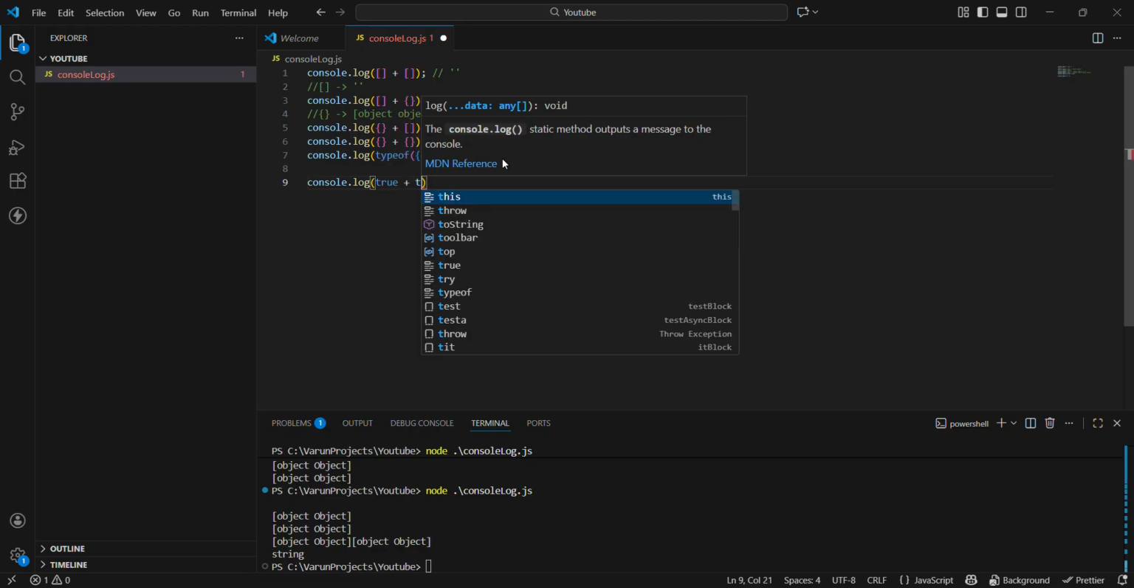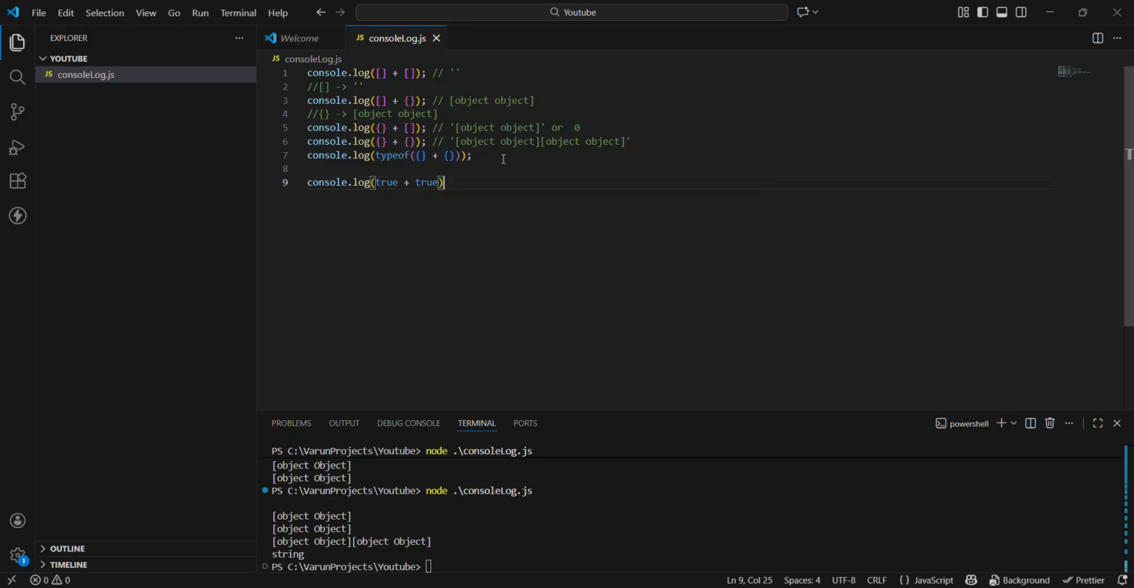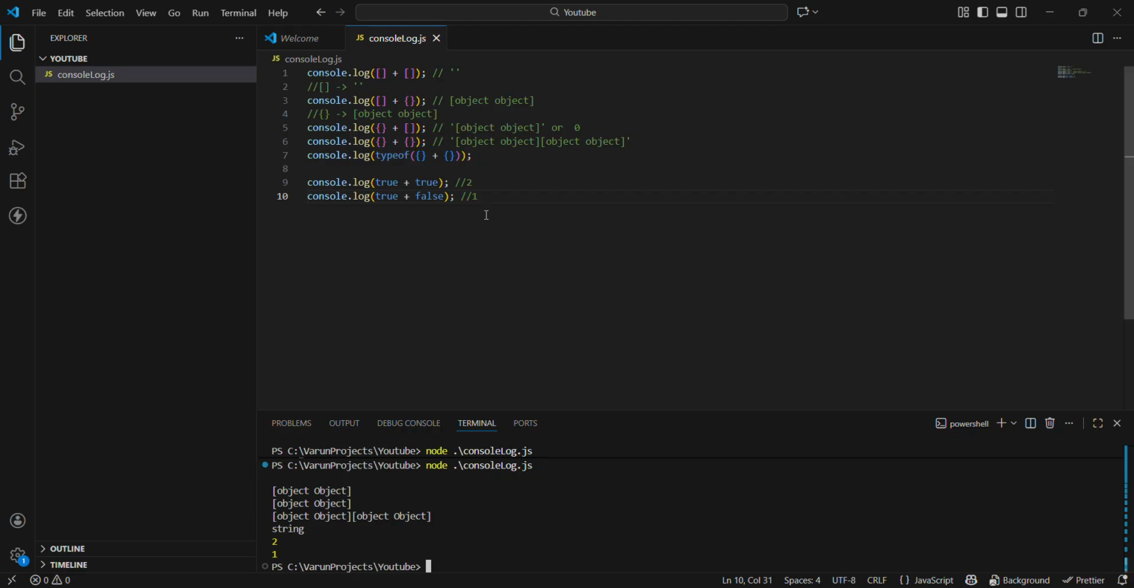True plus true. What do you think will be the output? Yes, guys, you have guessed it correctly, it will be 2. And what will be the output of this, guys? Let's go faster. True plus false. What will be the output of this? Yes, guys, it will be 1. Let's quickly verify it. Yes, 2 and 1.